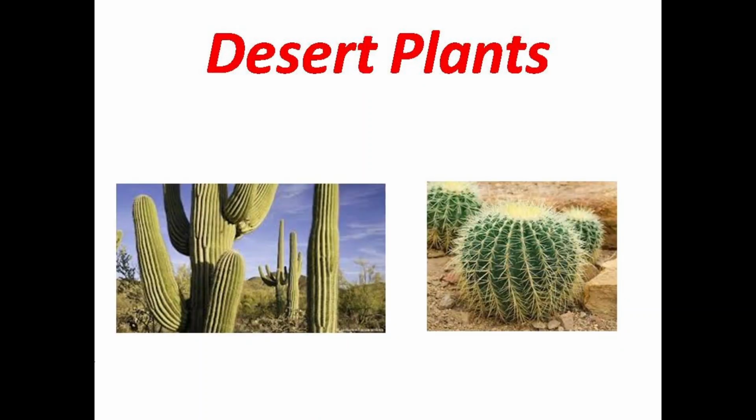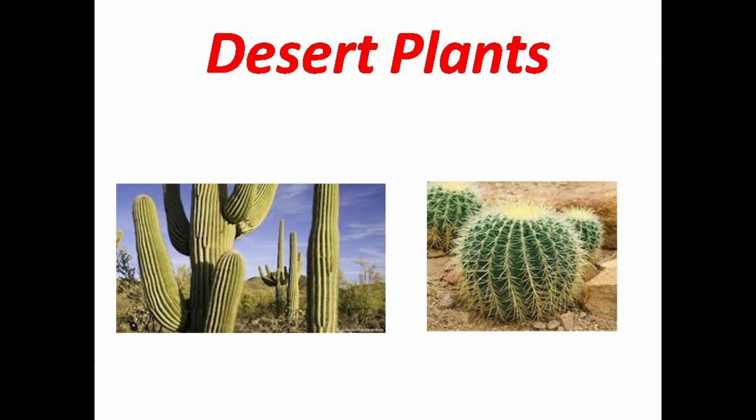Now moving to the desert plants. What is a desert? A desert is a place where the rainfall is very less. Most of the soil present is in the sand form, ठीक है. And due to the minimum rainfall, it is not possible for all plants to survive over there. So only short, small plants grow there, and examples are kikar and cactus. These are mostly growing in the desert. So here I am explaining the desert plants.